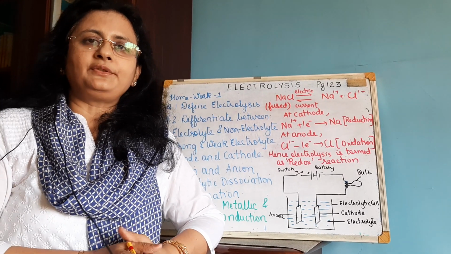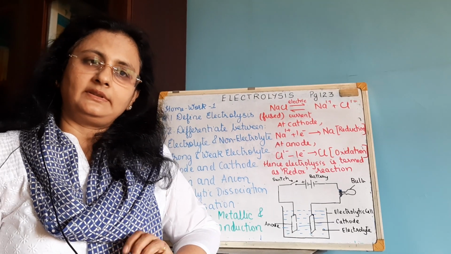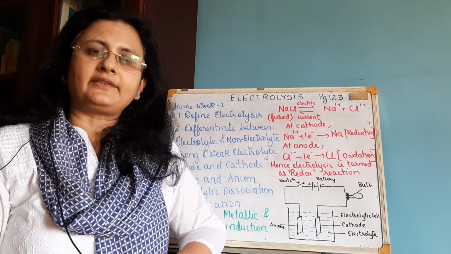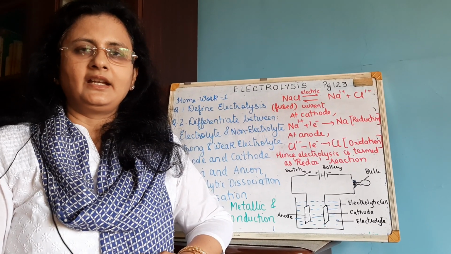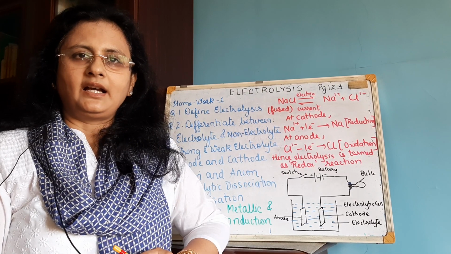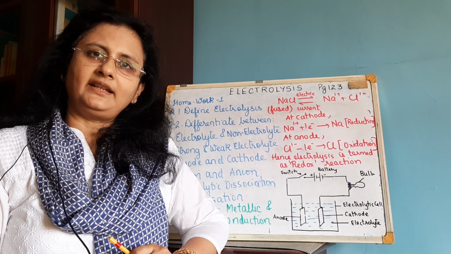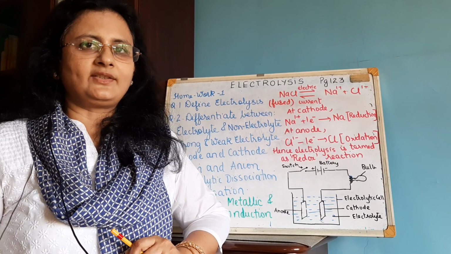Then the third point you have to remember is that the metallic wire can conduct electricity in the solid state and in the fused state, meaning melted state, but not in the solution state. Whereas electrolytes can conduct electricity only in the fused and in the aqueous solution state, never in the solid state.